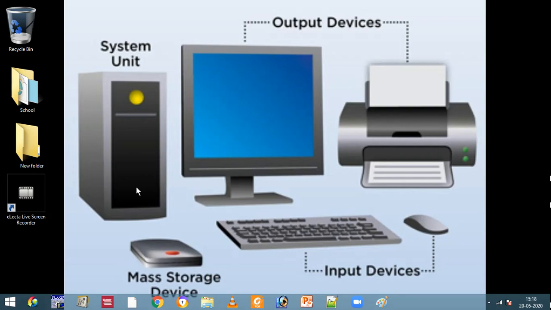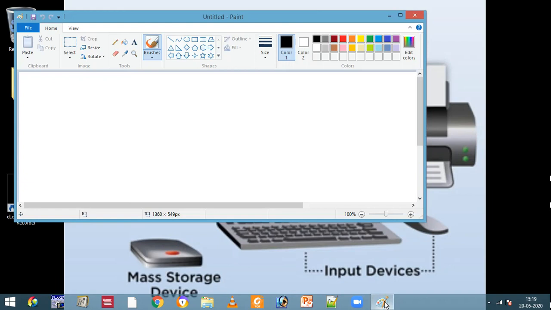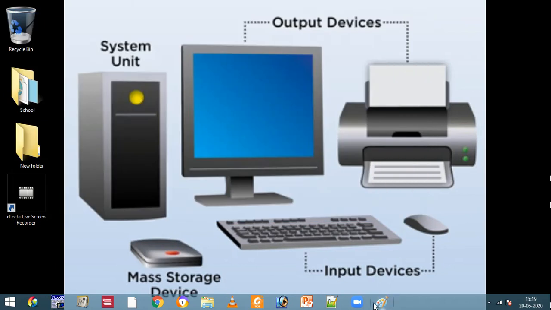For example, if we have to open MS Paint, what are the steps? We have to go to the start button, then all programs, then accessories, and in that accessories we have MS Paint. So 4 steps we have to do. But now in my computer I have pinned it to the taskbar, so immediately I can open it with a single click. See, MS Paint is here. So this is the advantage of the taskbar.